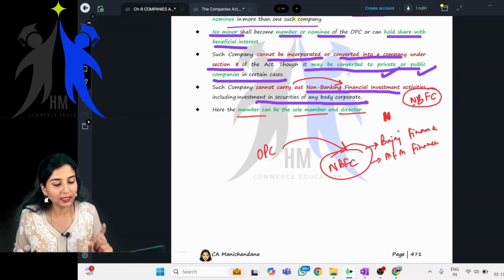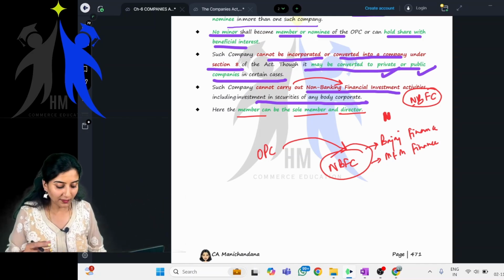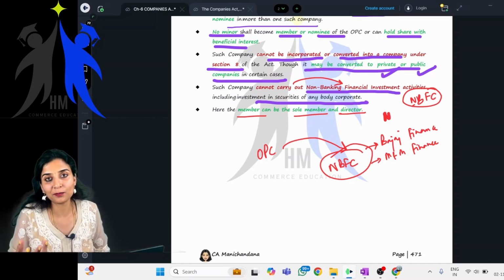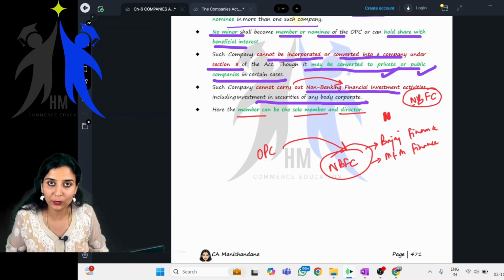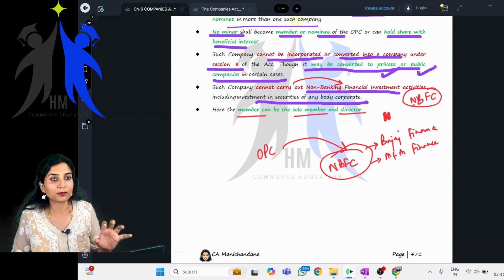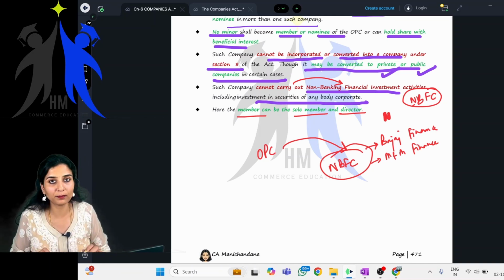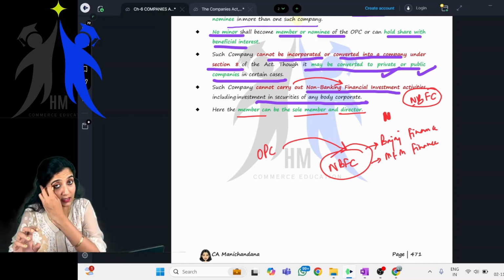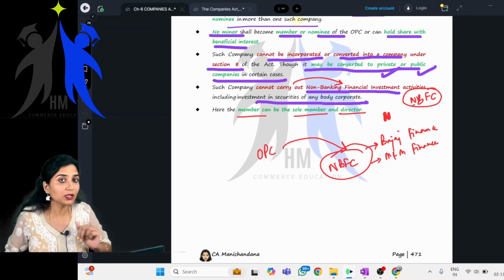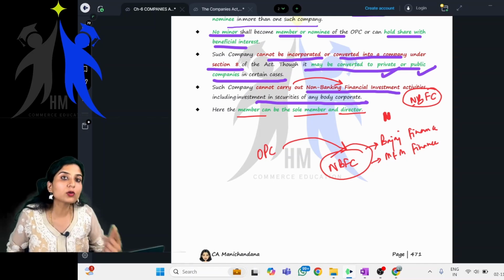Yes, it is possible, because most of the students find it very difficult to understand this particular topic. If you say no, what about Mukesh Ambani? What about Narayan Murthy? See, children, Reliance company, who is the owner? Mukesh Ambani holds shares, so he is the owner of the company. Also, he is the director of the company. He takes care of the business decisions, the daily management of the businesses. So he's also the director, and also the shareholder.